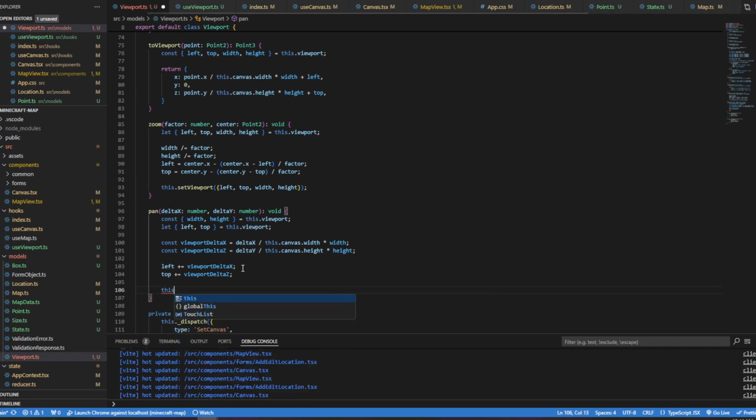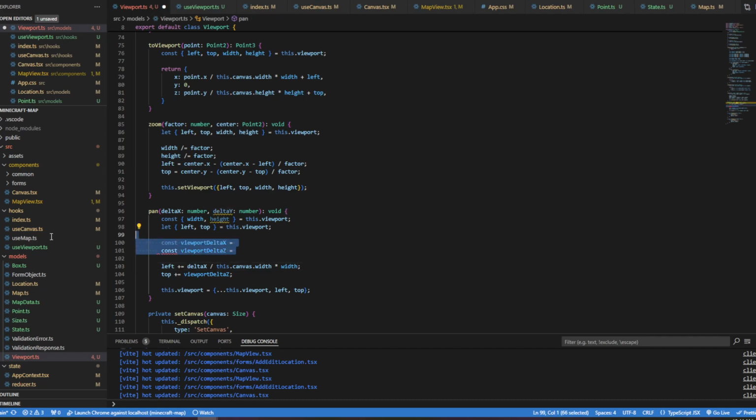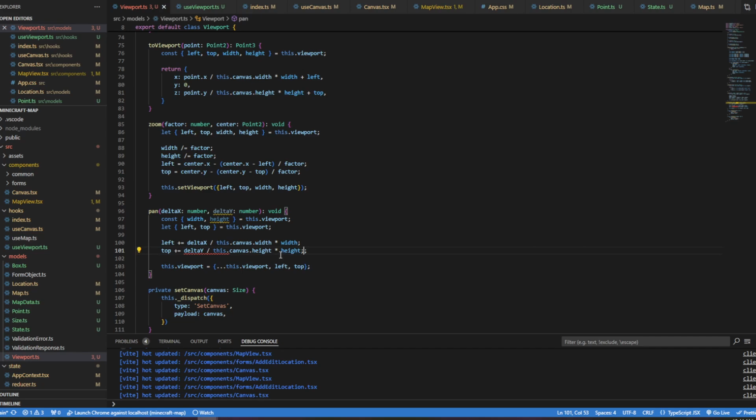And then we just say this.viewport equals this.viewport with left and top, just like that. I want this to be a little bit more concise, so I'm just going to put this back the way it was, but that's effectively what we're doing with these operations. We are taking out the canvas dimensions, and we are adding in the viewport dimensions. I hope that makes sense.